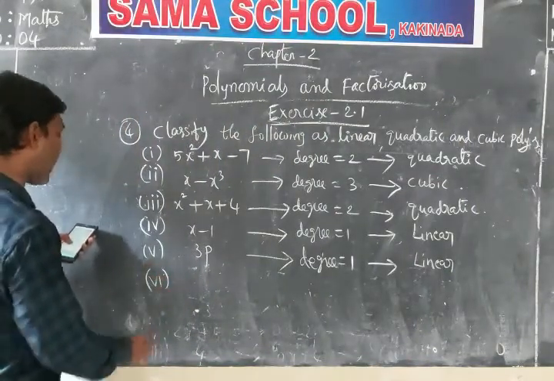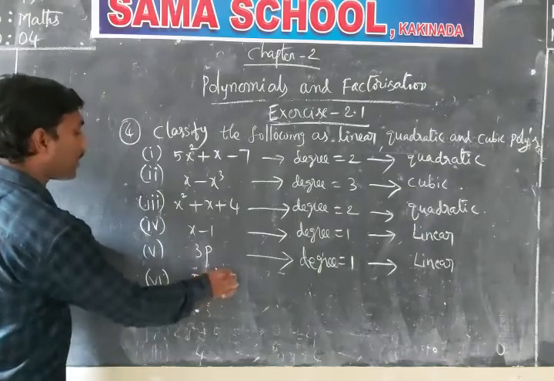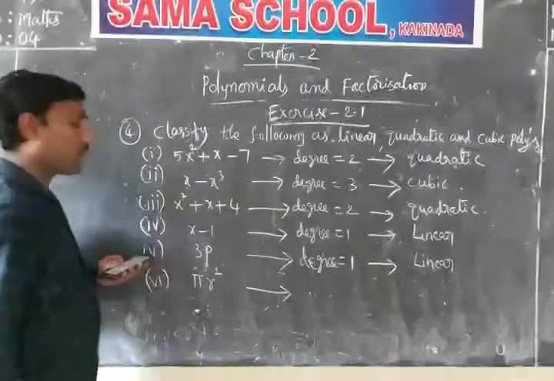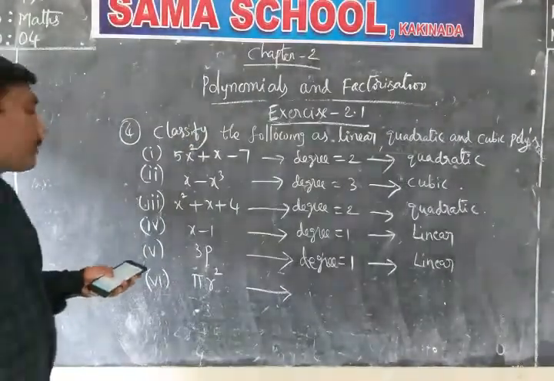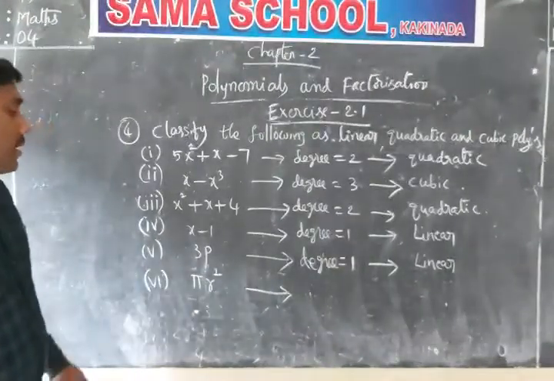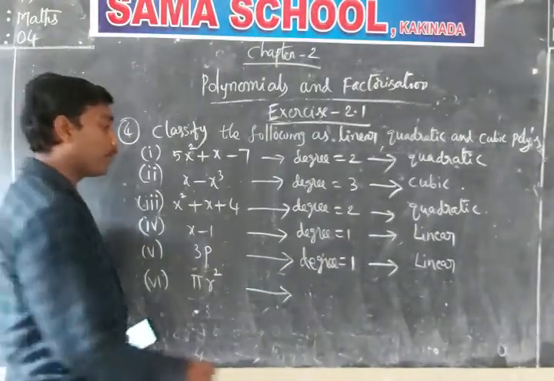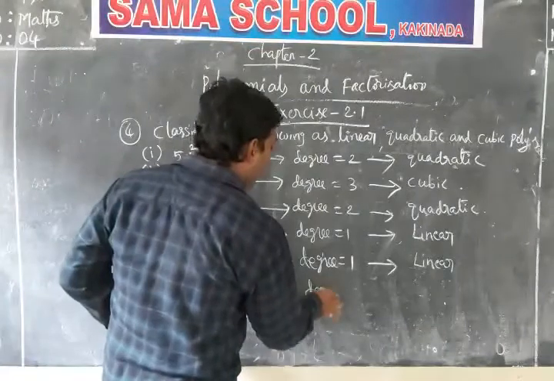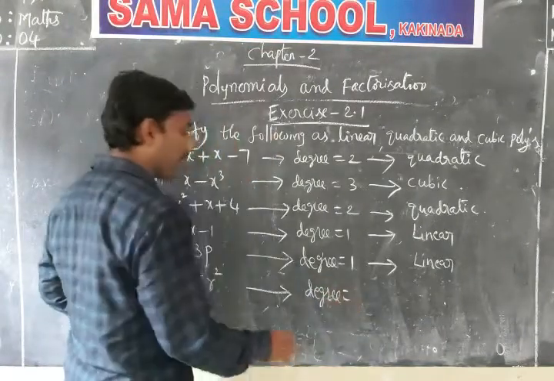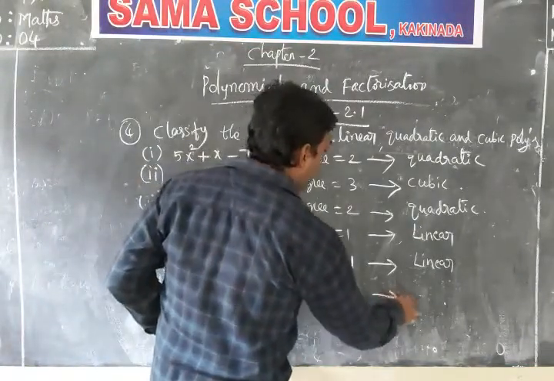The last question is pi r square. Pi is a real value, a constant value here. See, in pi r square, r is the variable here. What is the degree? 2. r we are considering as the variable. The power of the variable is 2 and it's a quadratic.